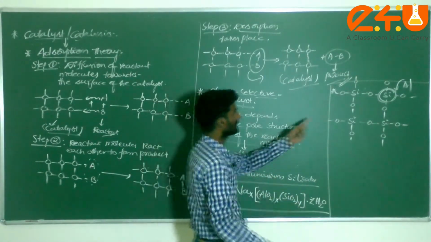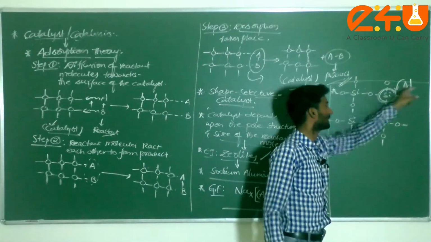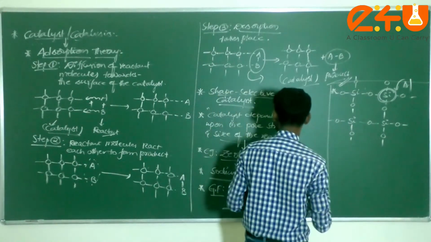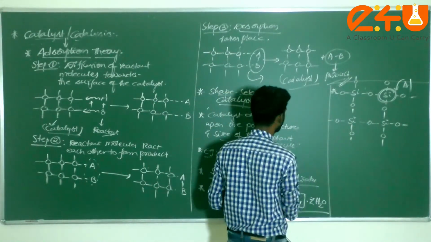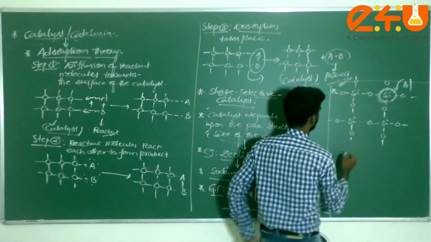Here there is no aluminum atom. If you replace this silicon atom by an aluminum atom, it is also known as zeolites. That's why you can call them sodium aluminum silicates. That sodium is present before that phase. That is common. Now I can write it here.